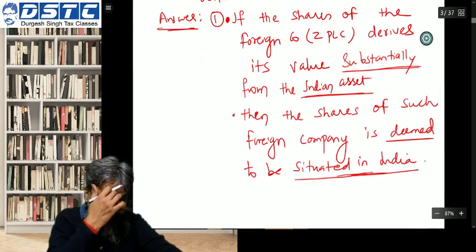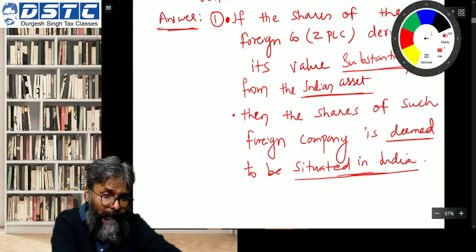Is deemed to be situated in India. This is the provision. Very important provision.